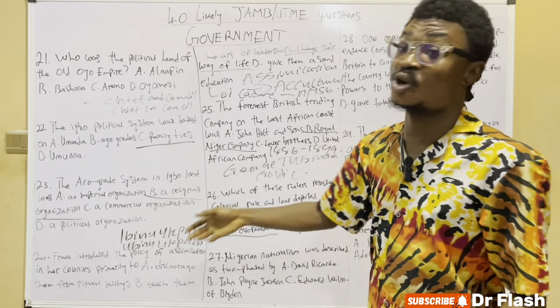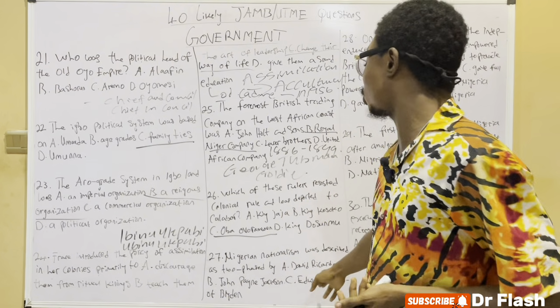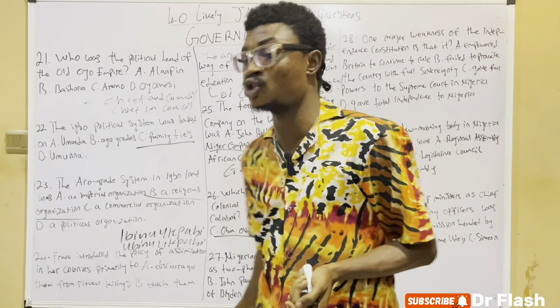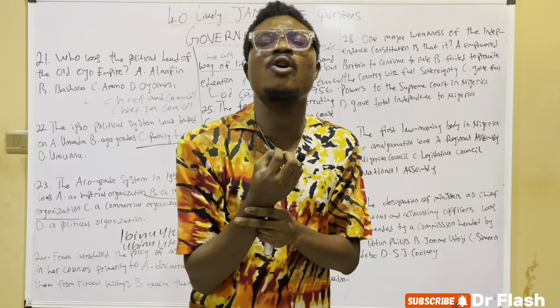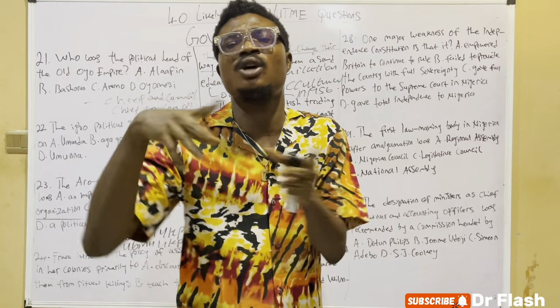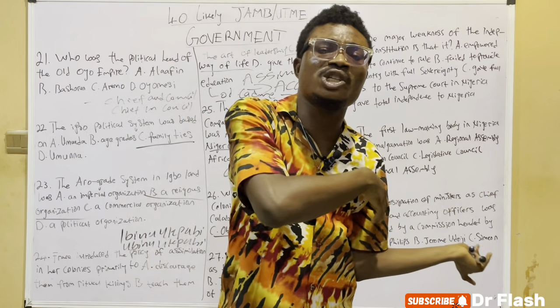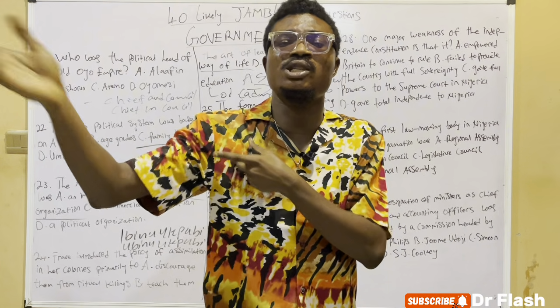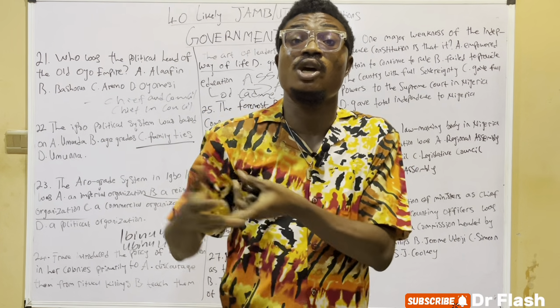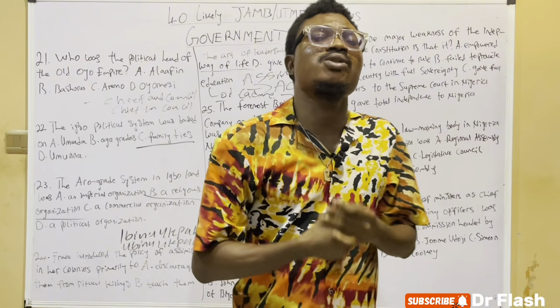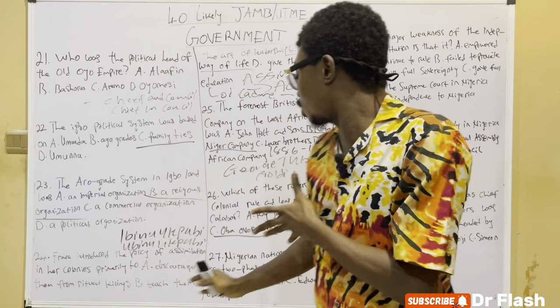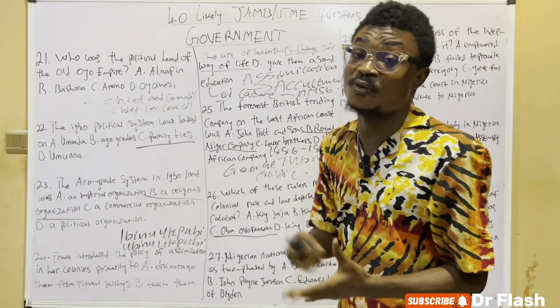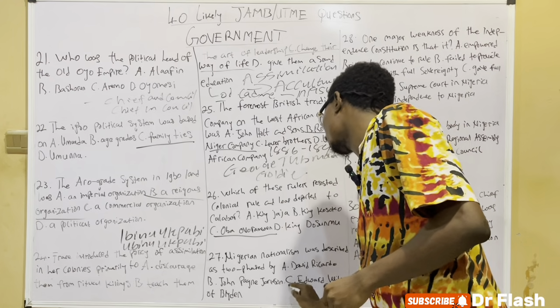Some scholars will say it's John Payne Jackson, but you should pick Edward Wilmot Blyden first. Blyden focuses on two types of nationalism, cultural nationalism and political nationalism, and Jackson also focuses on cultural nationalism. So the description of two-faced comes from Edward Wilmot Blyden.